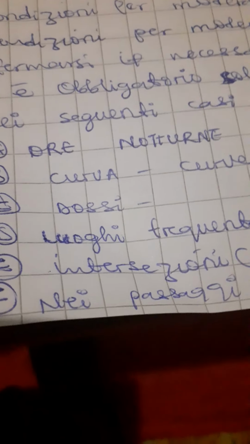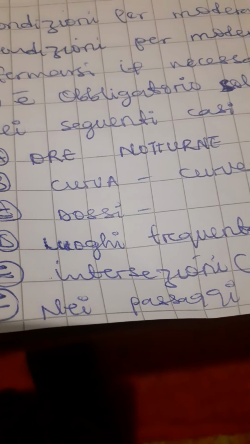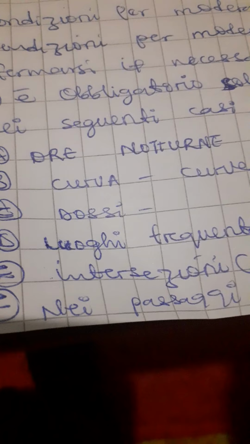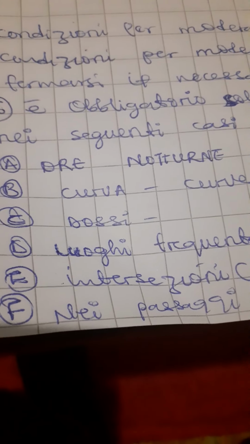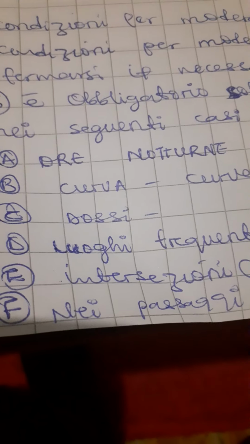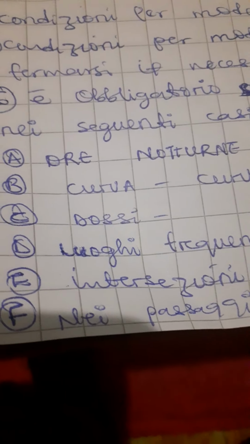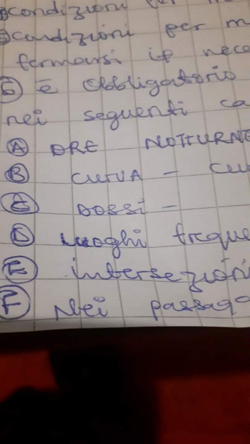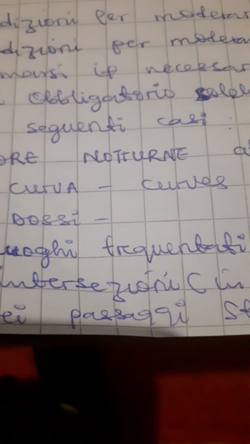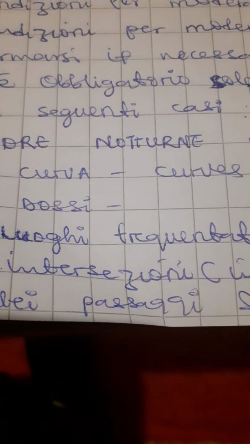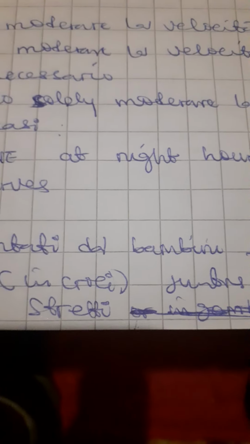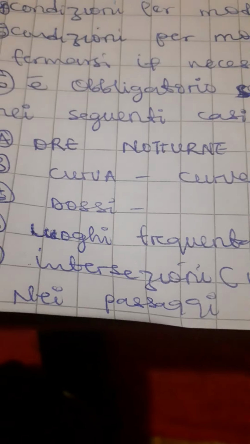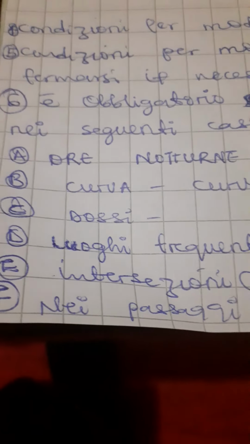If you are climbing on a section of that road, it is advisable for you to moderate your speed when you are climbing a hill. Then D is talking about luoghi. Luoghi, that is place. Luoghi frequentati da bambini. That is D.